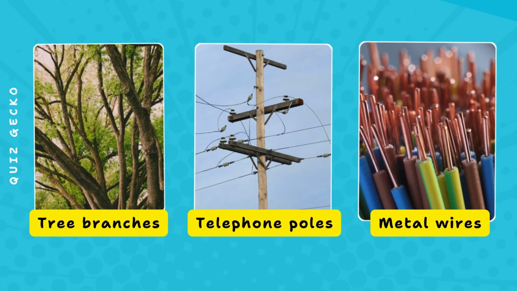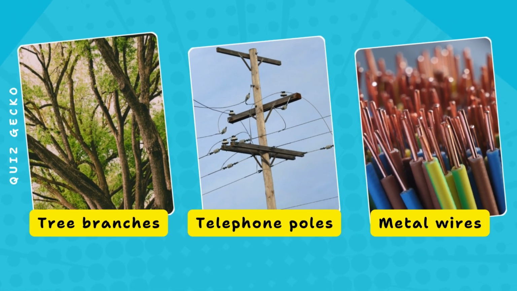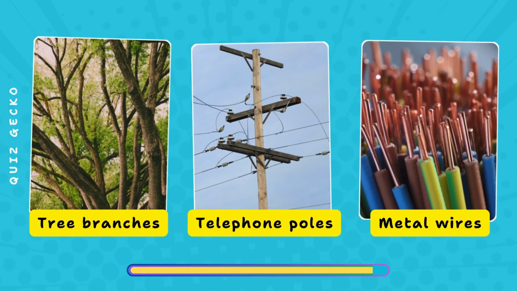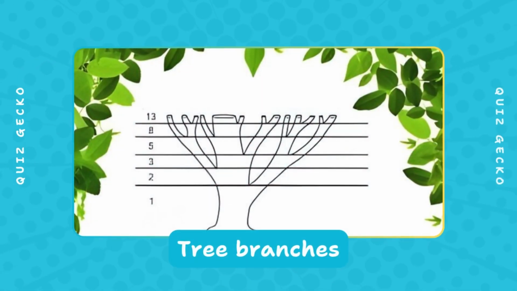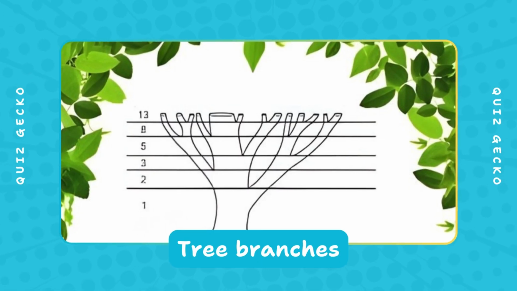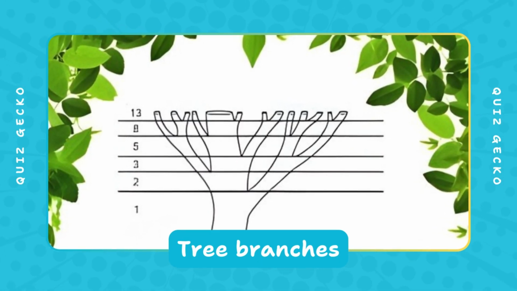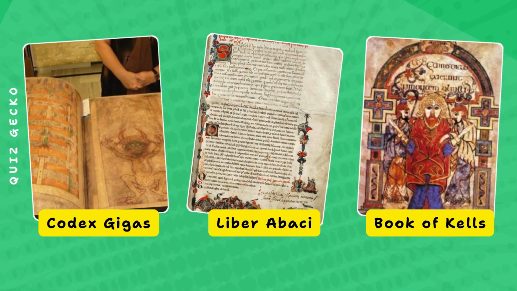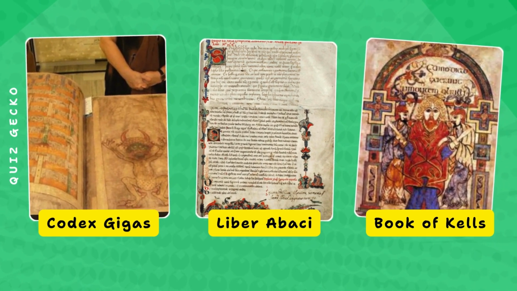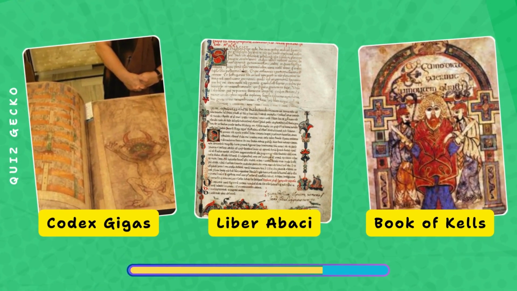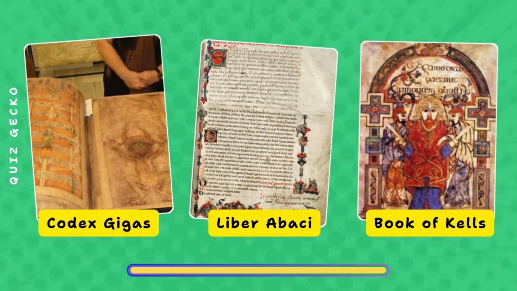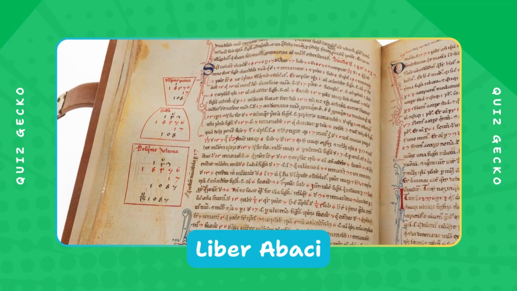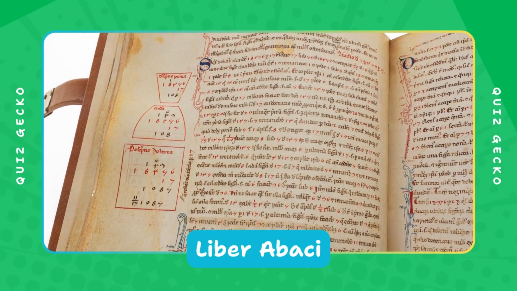Which one shows branching patterns resembling Fibonacci growth? Tree branches, telephone poles, metal wires? Tree branches often split in patterns where the number of branches follow recursive growth similar to Fibonacci numbers. Which medieval book introduced the rabbit problem using Fibonacci numbers? Codex Gigas, Liber Abaci, Book of Kells? Liber Abaci presented a rabbit breeding puzzle where each month's total depends on the sum of the previous two.